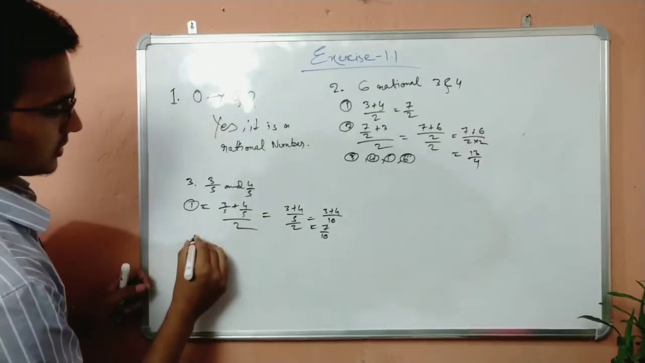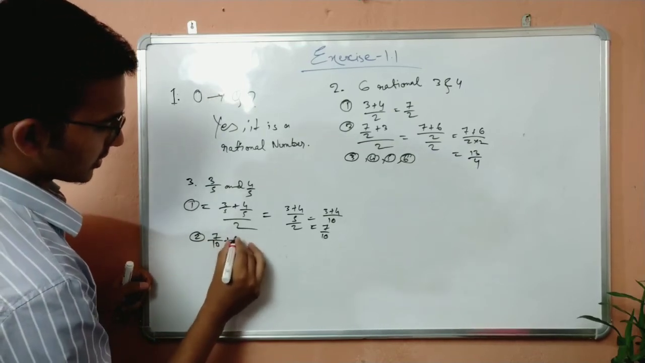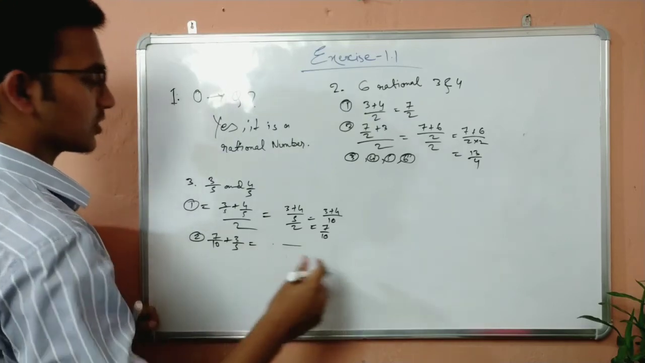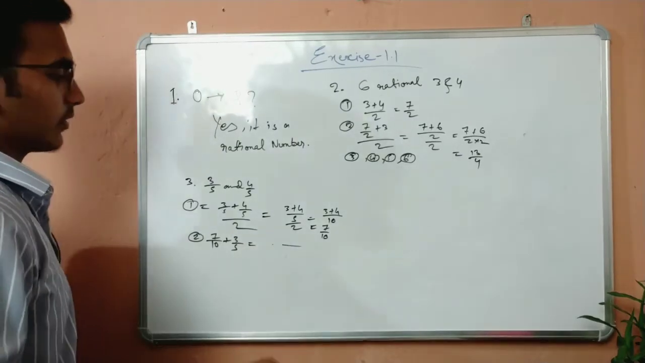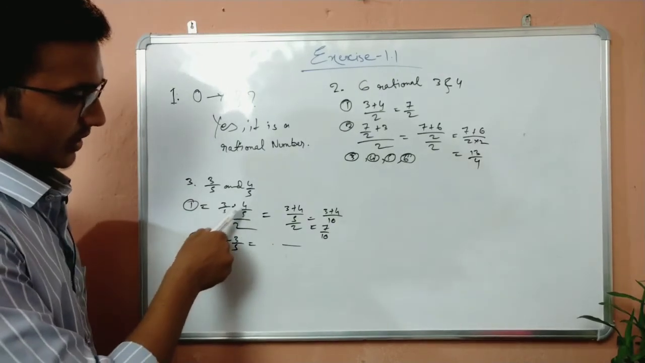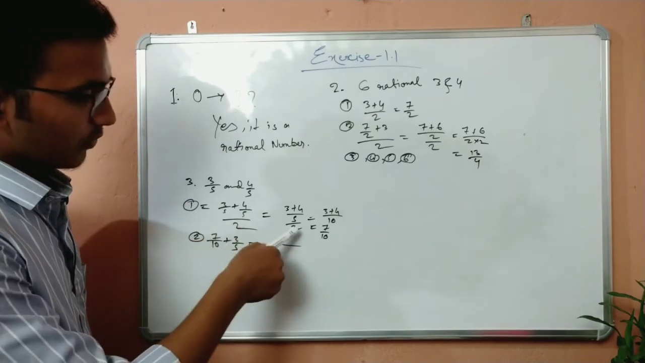The second one is easy. 7 by 10 plus 3 by 5, and then continue. The third, fourth, fifth, everything will be easy. Do keep in mind, do not get confused when it gives 3 by 5 plus 4 by 5. You have to first find the LCM and then move forward to the next step.